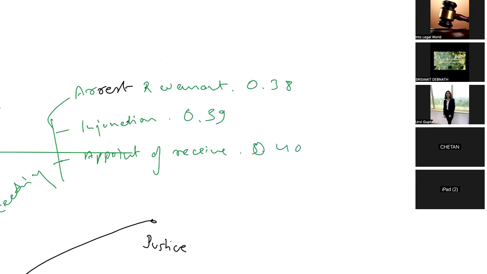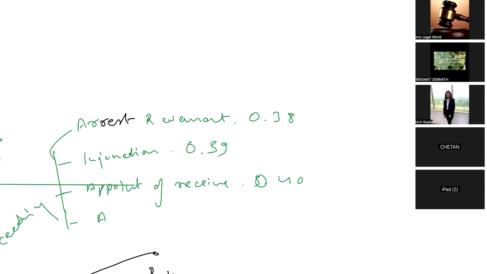Now the next course of action that we can take is appointment of commissioner. About the appointment of commissioner, that's there in Order 26. So what is a commissioner? This is not the same as the police commissioner.